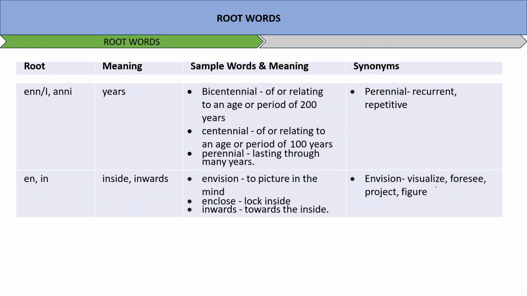The another word which we have here is enn or annu, which means years. Bicentennial, of or relating to an age or period of 200 years. Centennial, 100 years. Perennial, lasting through many years, recurrent, repetitive. En or in means inside or inward. Envision, to picture in the mind, lock inside, inwards towards the inside. Envision here also has some synonymous words like visualize, foresee, project, figure, right?